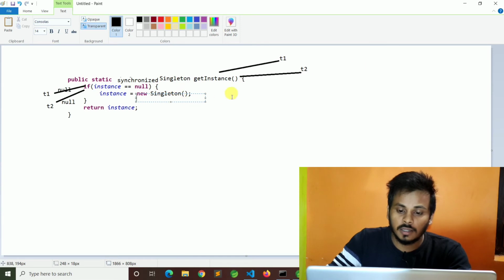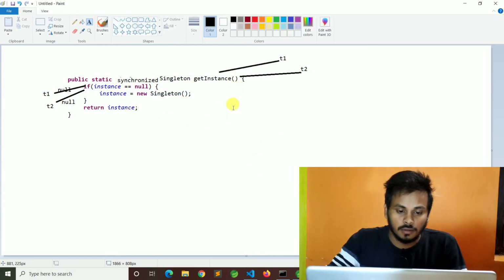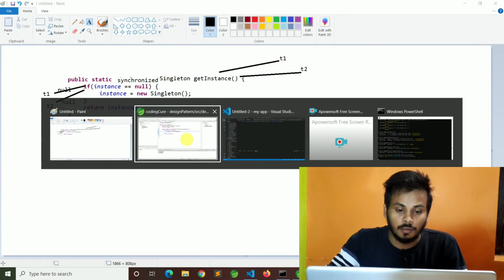After releasing the lock, T2 gets the chance. T2 came, checks if instance is null or not. This time the instance is not null, so it directly returns the instance. So in this way we can overcome the problem.